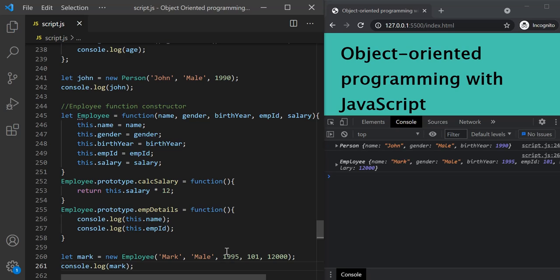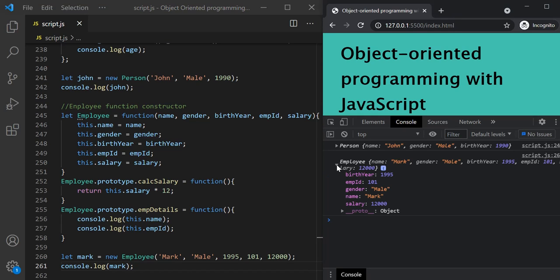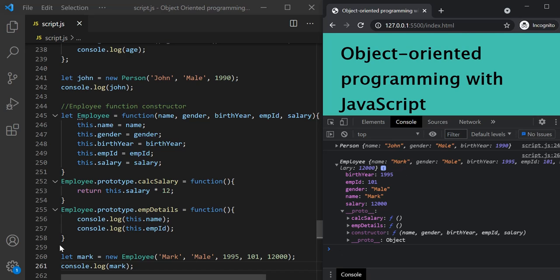All right, so here the Mark object is logged, and this Mark object is an instance of the employee function constructor. If I expand this Mark object, it has birth year, employee ID, gender, name, and salary properties, and it also has calc salary and employee details. Now we also want to have a calc age method for this employee instance. That means this Mark object, and we don't have that.